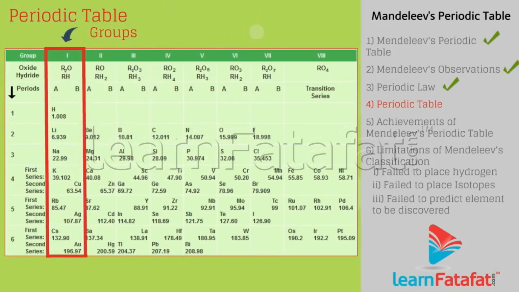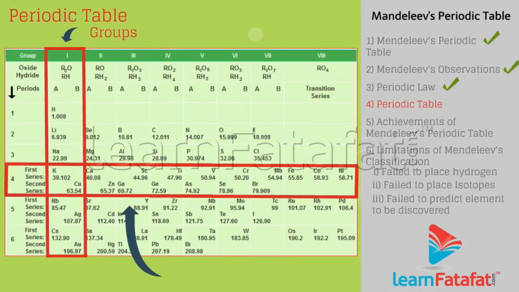Vertical columns are called groups and horizontal rows are called periods.